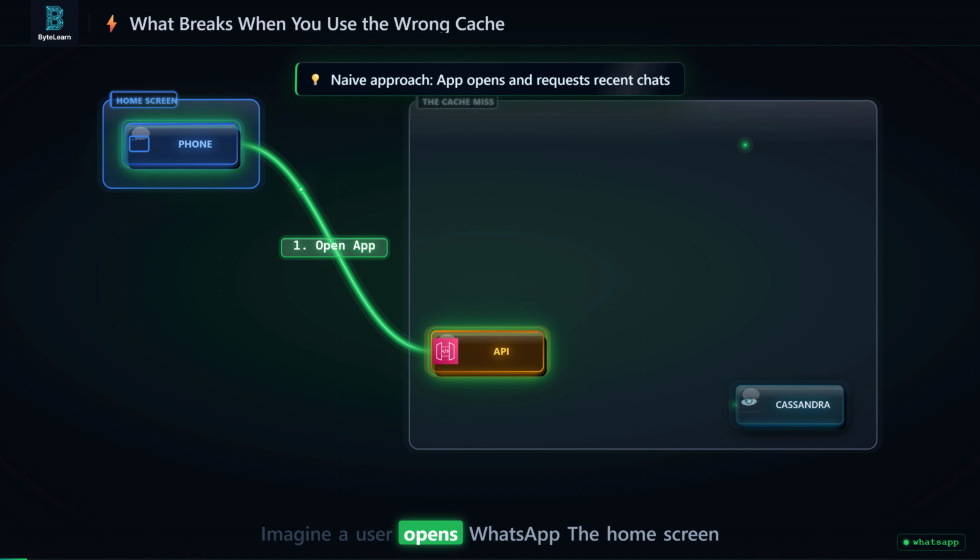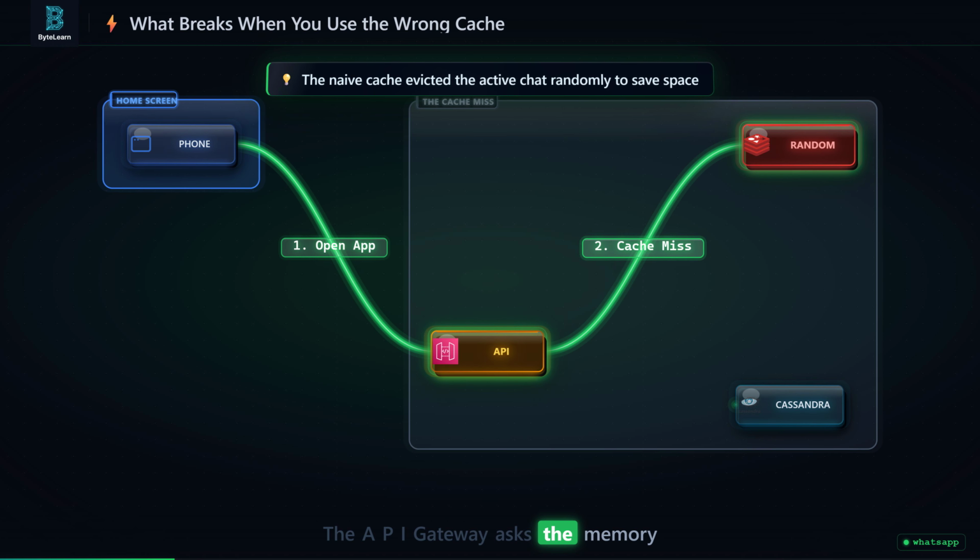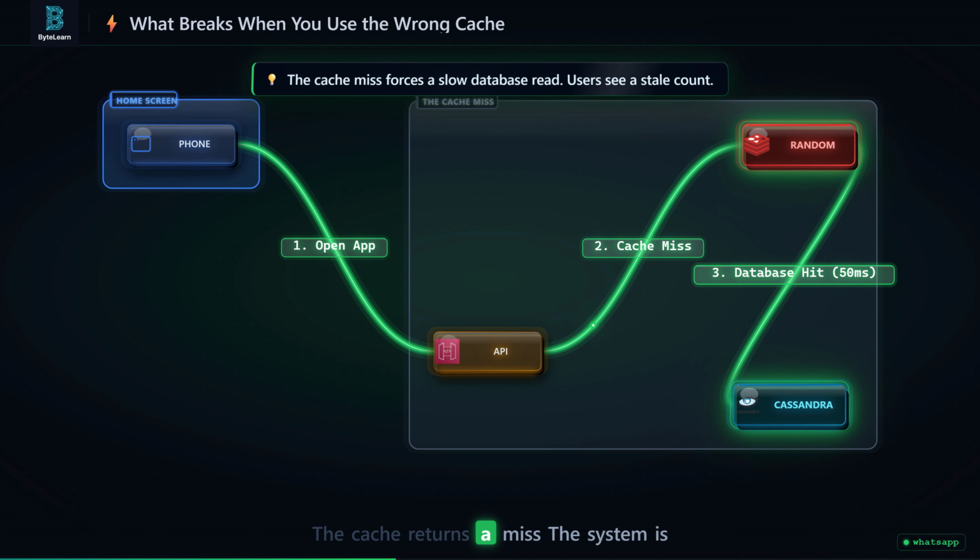Imagine a user opens WhatsApp. The home screen immediately requests the latest unread message counts for their active chats. The API gateway asks the memory cache, but because the cache was full, it used a naive random eviction policy. It deleted an active group chat from memory to make room for an old archived chat. The cache returns a miss. The system is forced to query the massive Cassandra database. This takes 50 milliseconds instead of 1 millisecond.